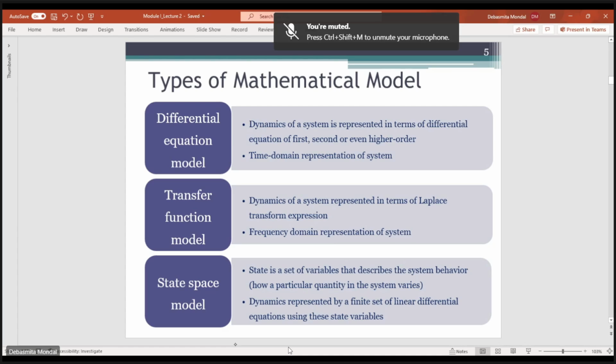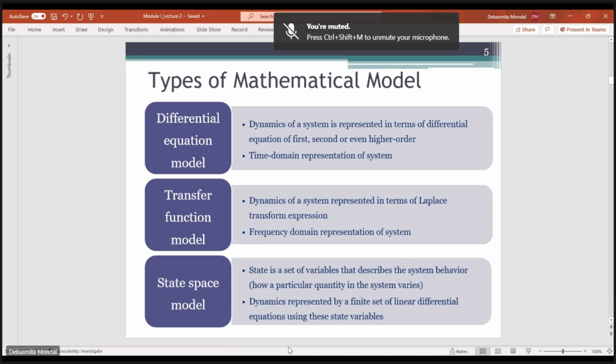The second type of modeling is known as the transfer function model. In the transfer function model also, the dynamics of the system is represented, but instead of using a differential equation, we use a Laplace transform of the same differential equation, and then we get a transfer function model. This transfer function model is mostly used for frequency domain analysis or frequency domain representation of any system. And the third one is the state space model.